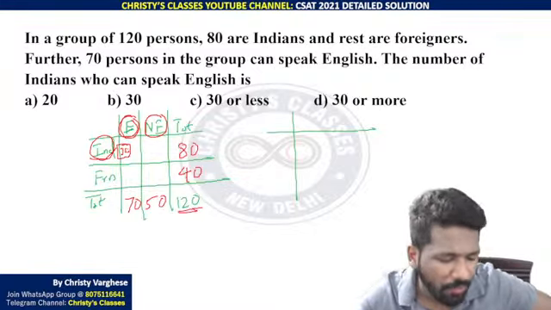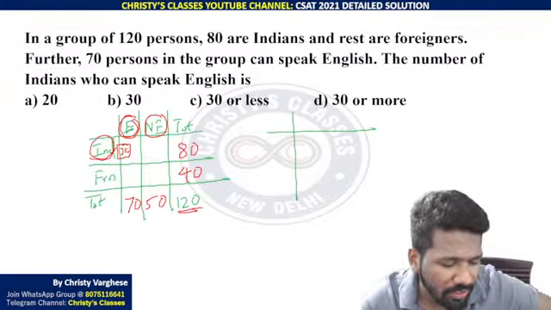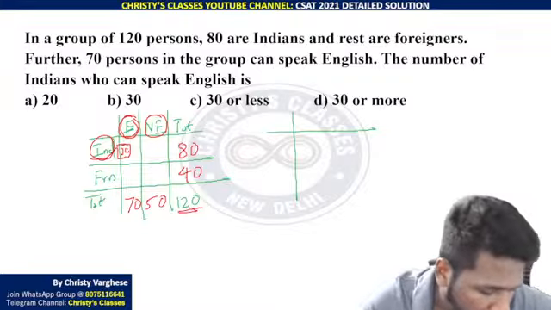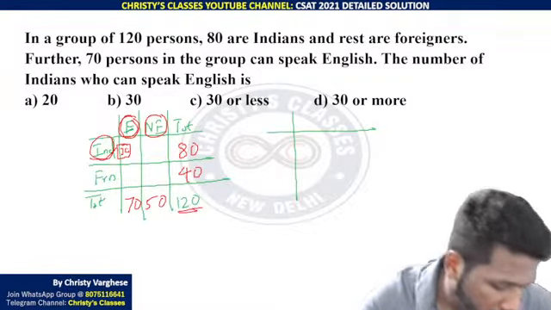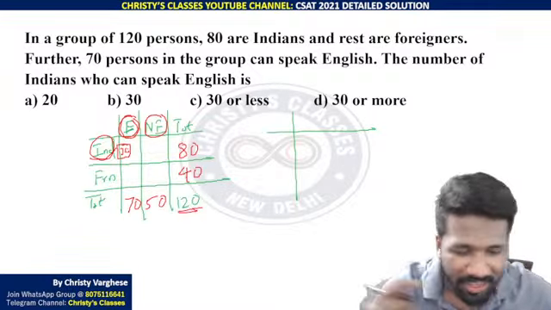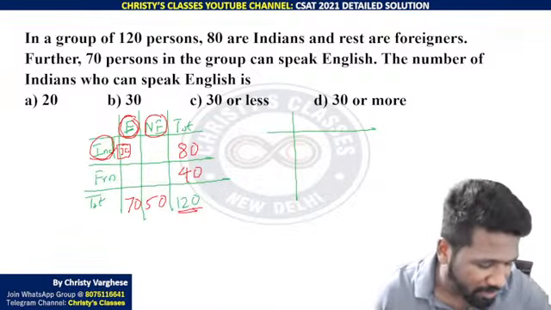But from this information you cannot exactly find it. Yes, foreigner does not mean English-speaking people. For an English speaker, we are foreigners.